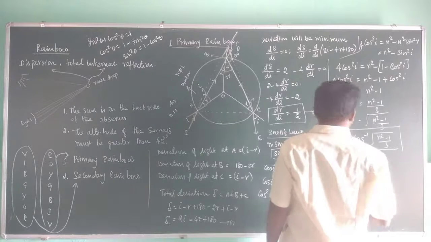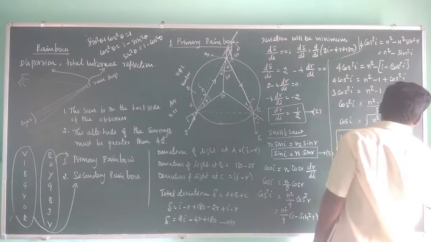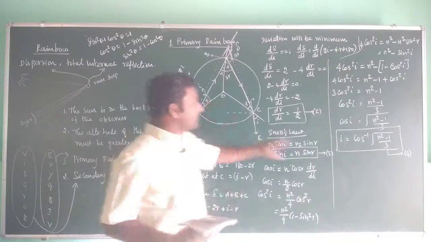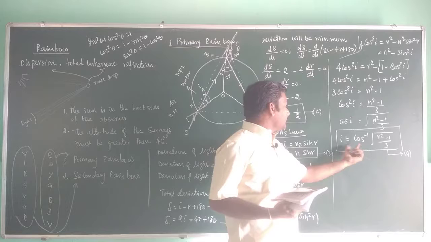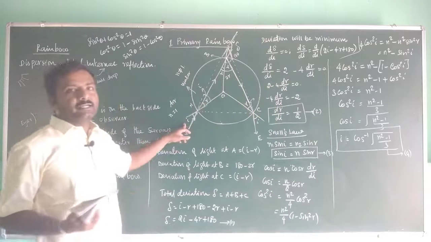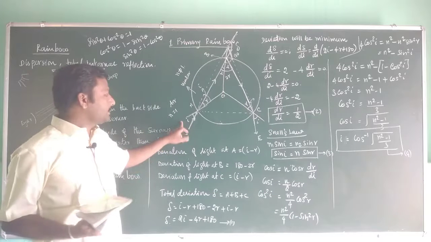This is equation number 4, right? So if you know the refractive index of the water medium, you can calculate the angle of incidence.